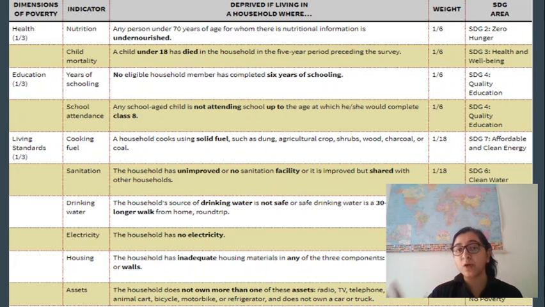So if you look at these indicators, you will realize that the Indian government has been working specifically on these. For nutrition, we have Poshan Abhiyan. For increasing years of schooling, we have extended the right to education. Then for cooking fuel, we have the Ujjwala scheme. For sanitation, we have Swachh Bharat Abhiyan. For drinking water, Jal Abhiyan is still going on.